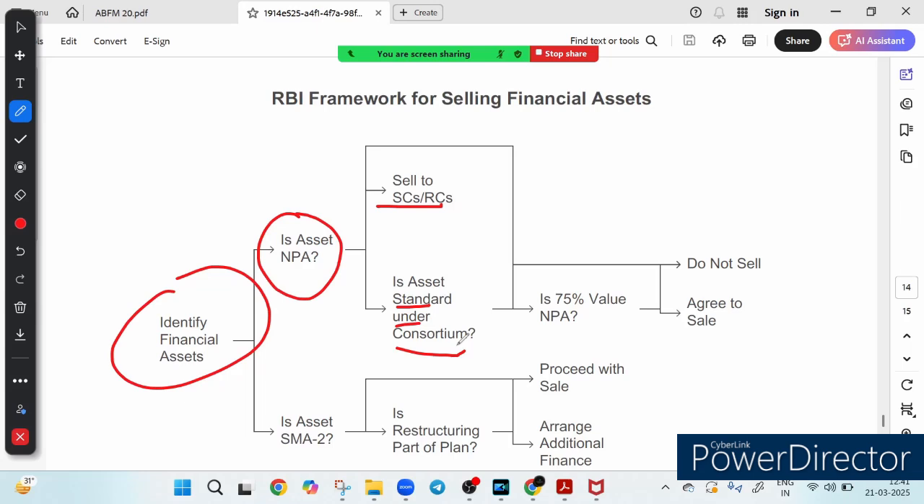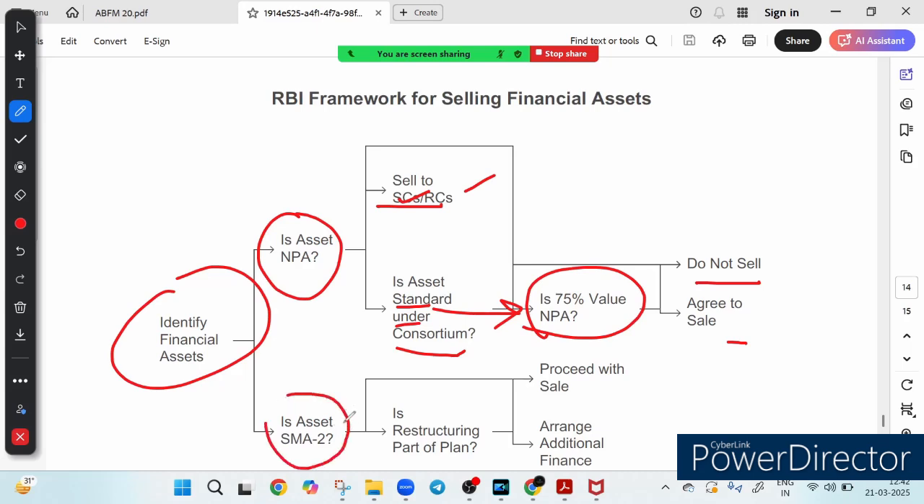Now another critical check, right? Is 75% of the asset value already classified as an NPA? If yes, the bank can proceed with the sale to the SC and RC. And if no, then the bank does not sell the asset. Now step number 4, what if the asset is not an NPA? Right, what if the asset is not an NPA?